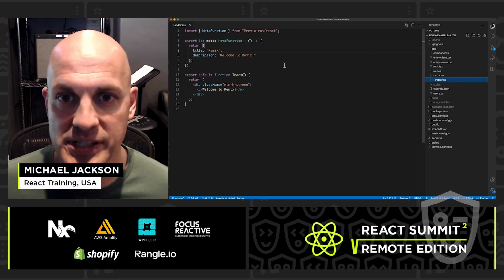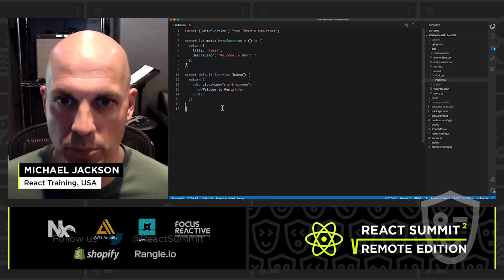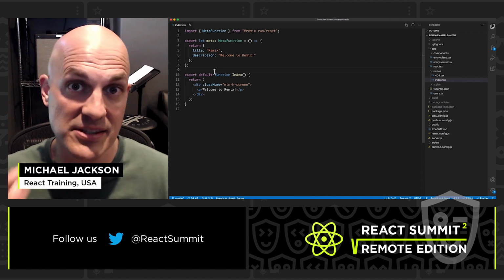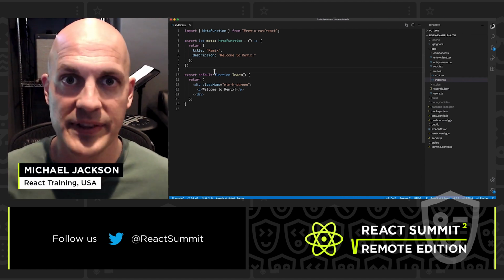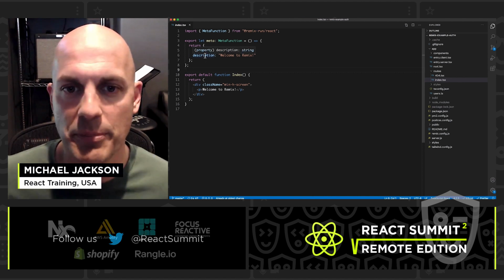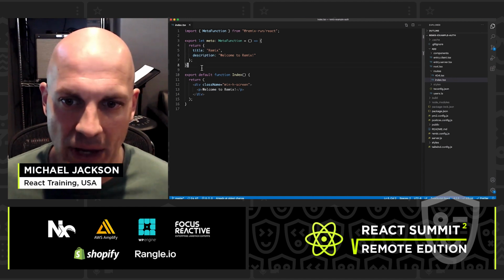So you'll notice in our index route, we've got a component here. We also have this meta function. So each route gets the chance to define, these are my meta tags that I need, meta information about the page. So in this case, we have the title and the description for this page.